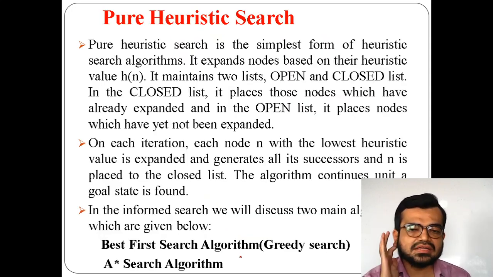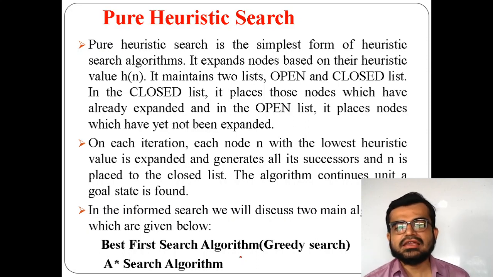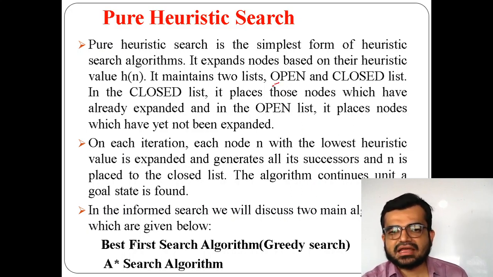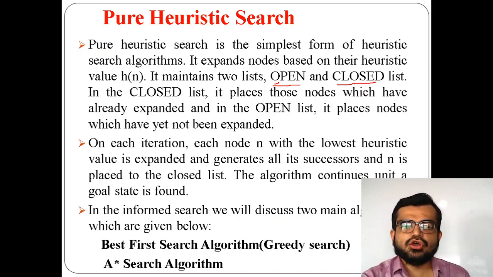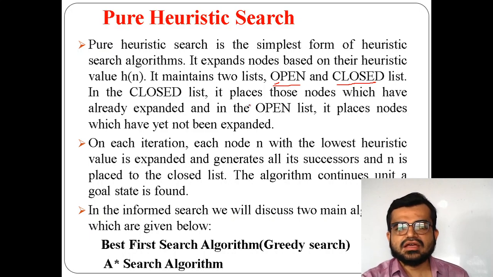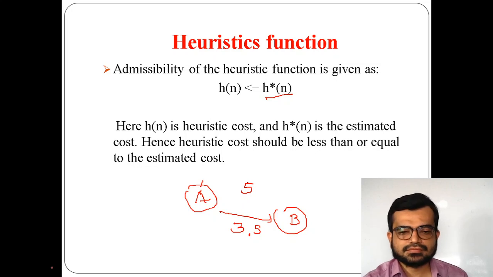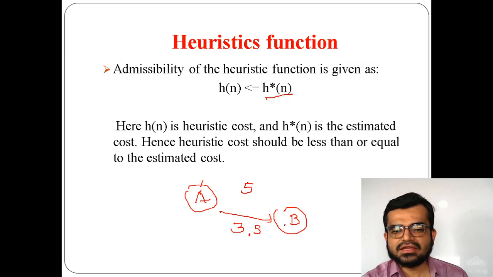Now, how does this work internally? You go from one state to another in order to find the goal state. So here it maintains two lists: an open list and a closed list. For example, if it is going from A to B, when it reaches B, A is already visited, right?